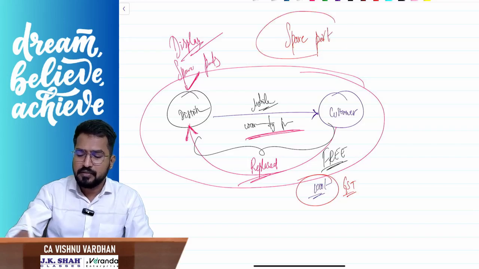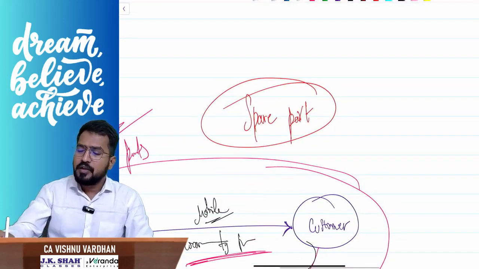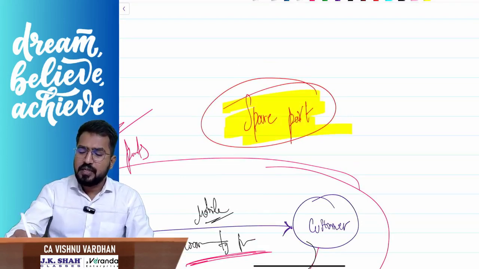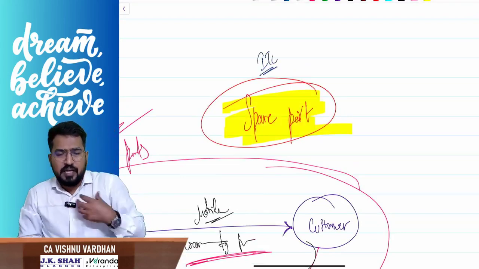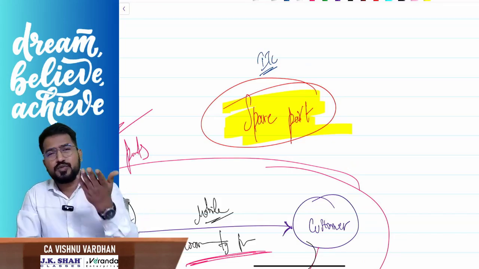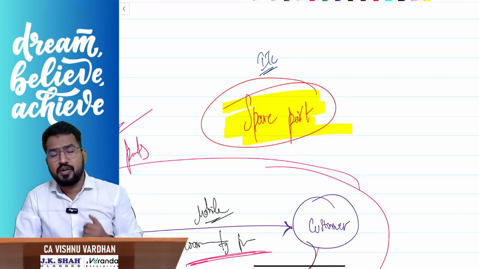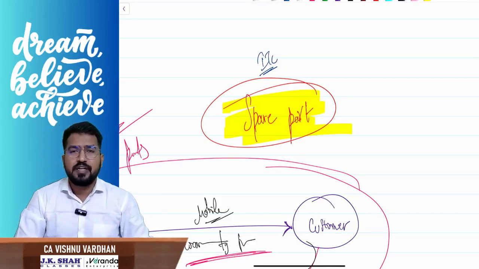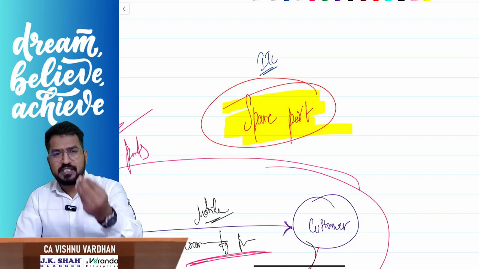Correct? On this spare part, he has taken ITC. For example, the mobile display: I am the mobile distributor, you are my customer. You came during the warranty period. Vishnu sir, look at this mobile, the display already has an issue. So during the warranty period, you change the display and give. I am changing the display and giving it to you.